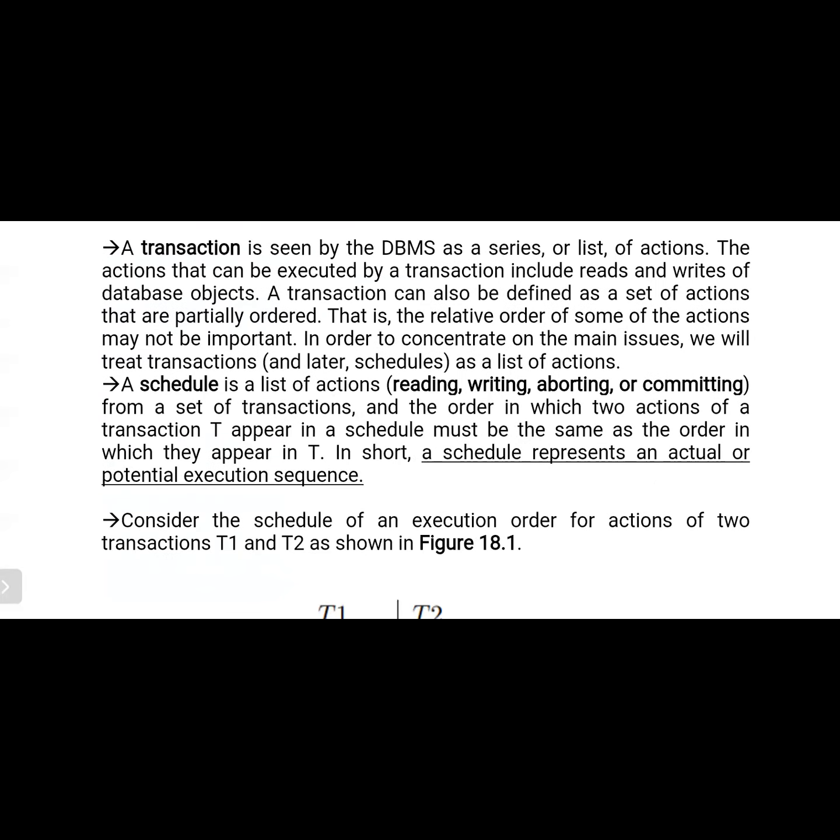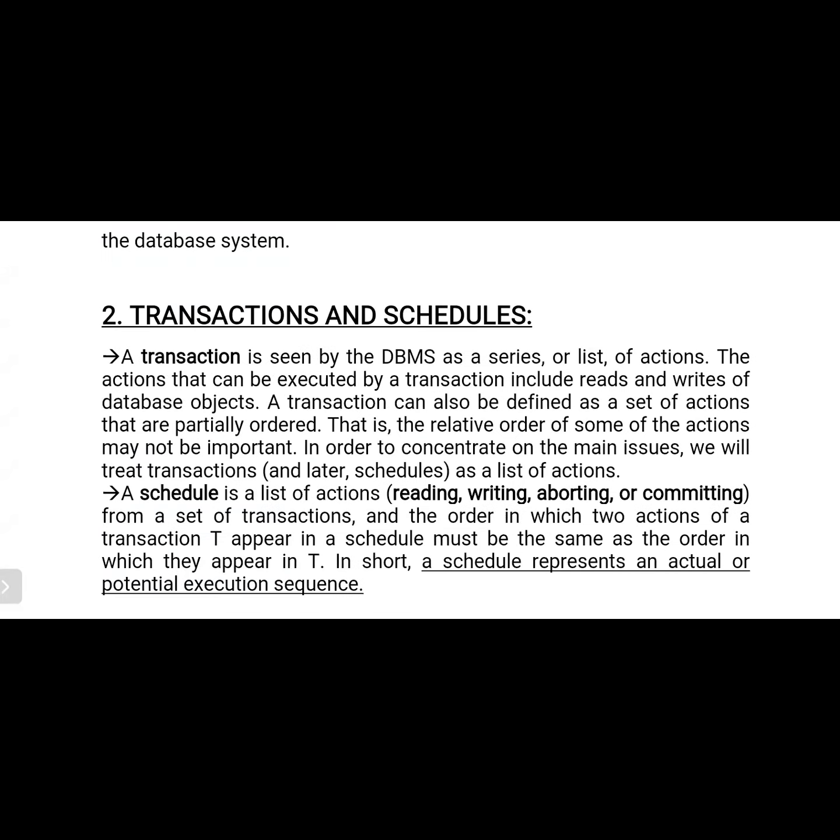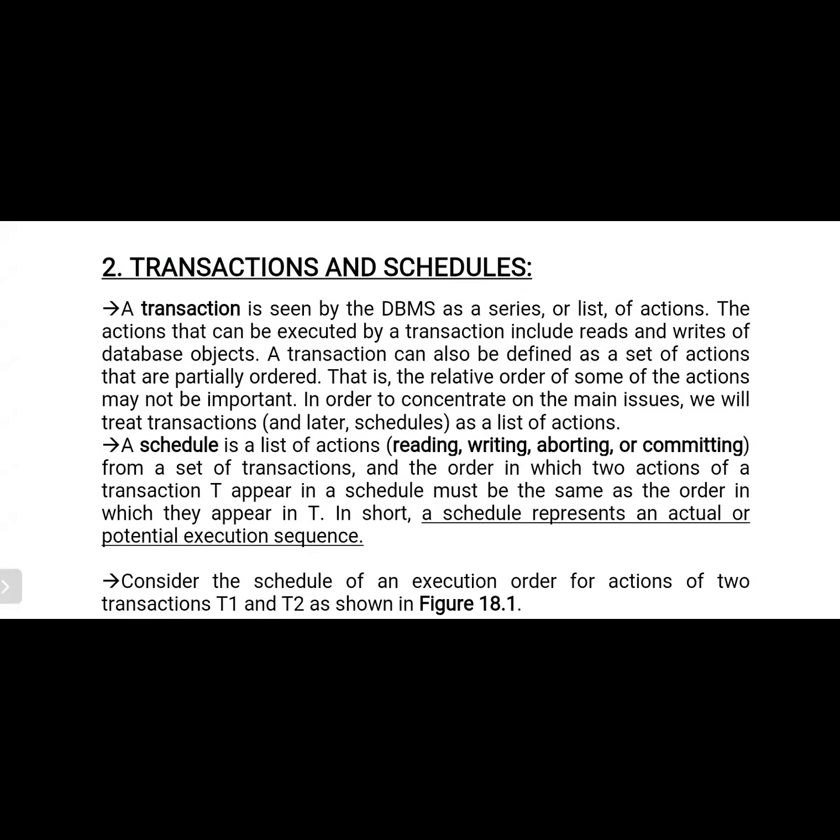So another main thing is transactions and schedules. A transaction is seen by the DBMS as a series or list of actions. So that means a list of actions will be referred to as a transaction. The actions that can be executed within a transaction include reads or writes of the database objects. So which types of operations are performed on the data items? Those are either the read operation or the write operation.